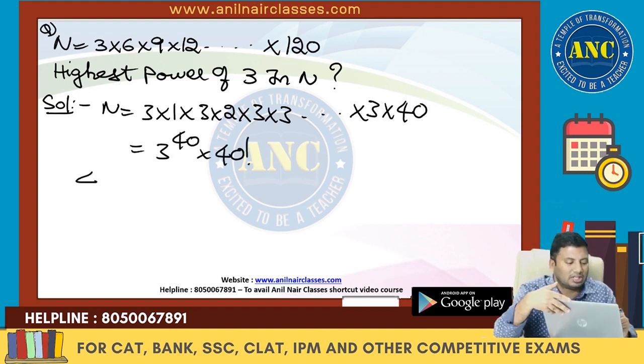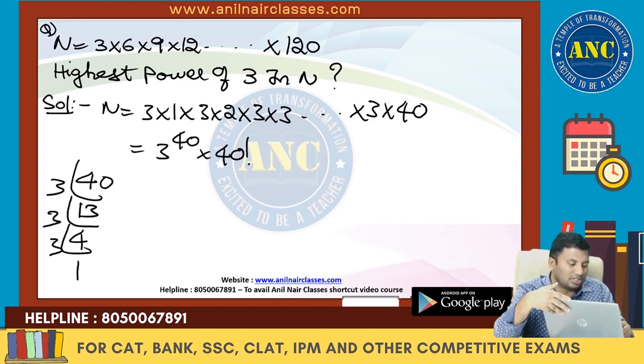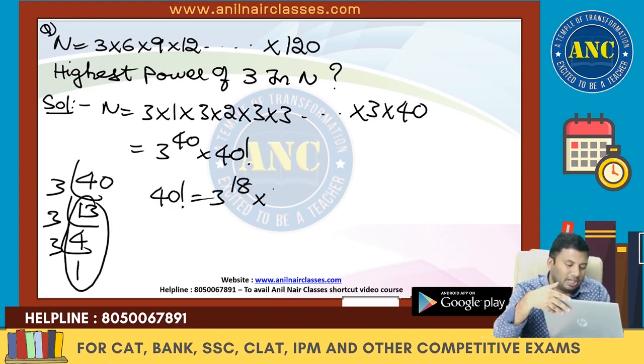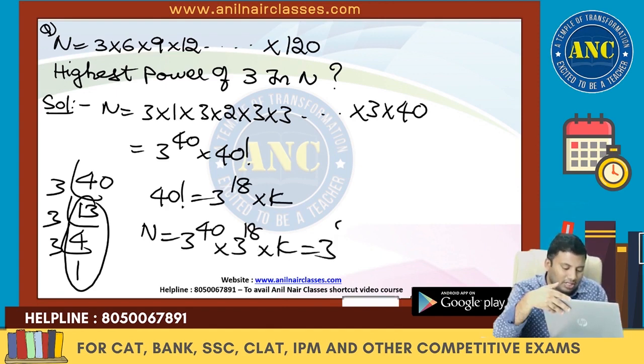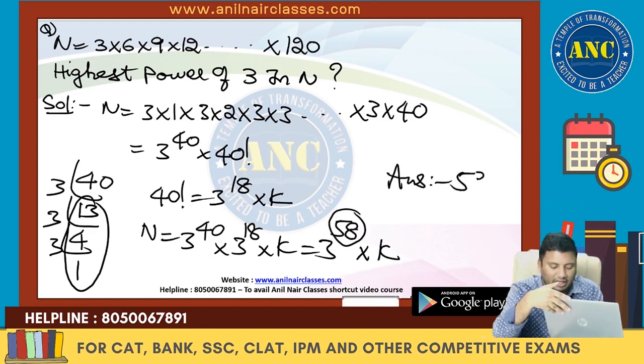What is the highest power of 3 in 40 factorial? 3 13s are 39, 3 4s are 12, 3 1s are 3. So 40 factorial is nothing but 3 power 18 into k. So n will become 3 power 40 into 3 power 18 into k. So the answer is 3 power 58 into k. The answer for this question is 58.